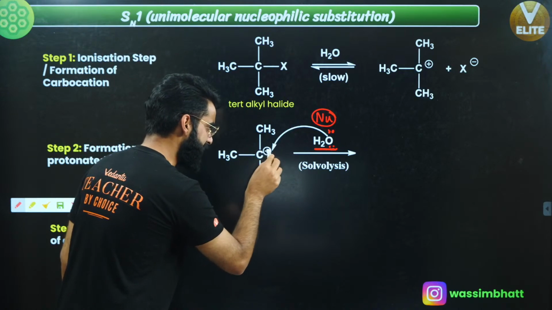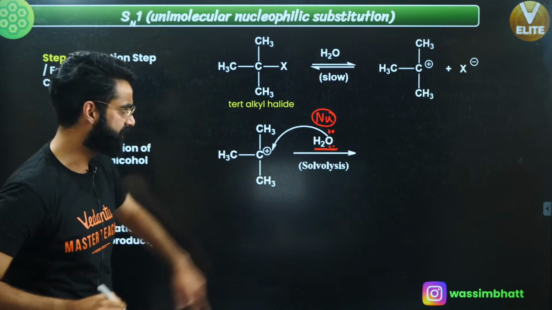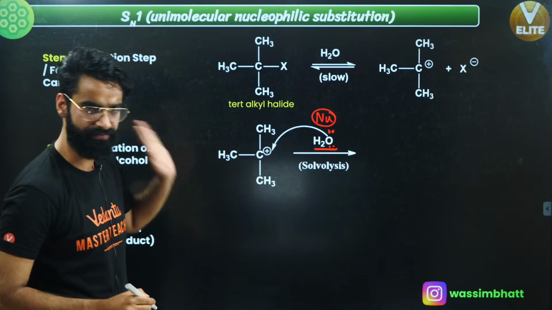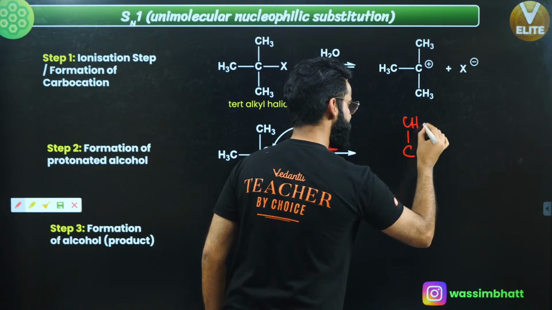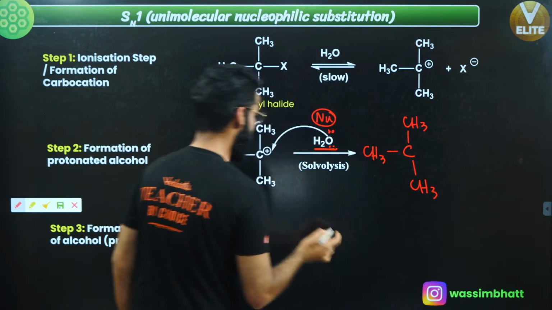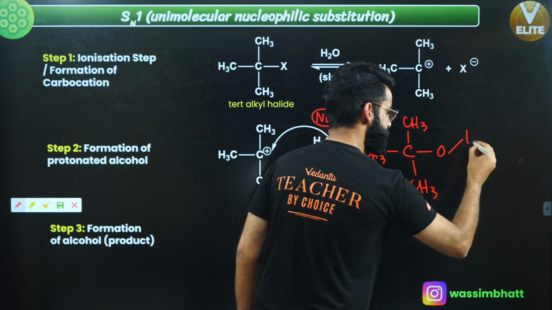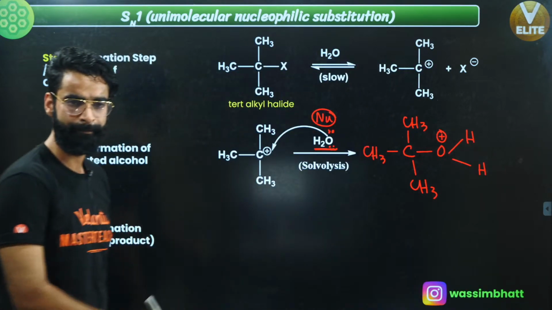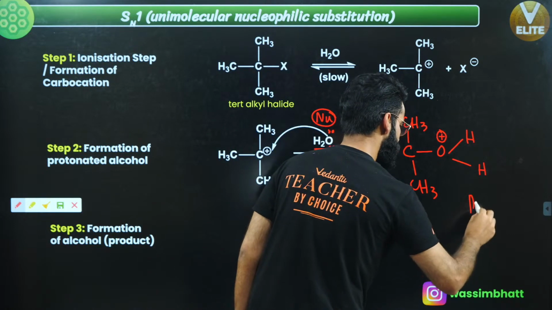Since this carbon is the electron deficient center, this water is going to attack at this carbon. The lone pair of the oxygen is going to attack at this electron deficient center, due to which you get something called protonated alcohol. You get something like this: this is CH3, this is CH3, and with this carbon, OH2 gets attached like this. This is your OH2, and there will be a positive charge on this oxygen. And what do we call this substance over here? This is something which I call protonated alcohol.